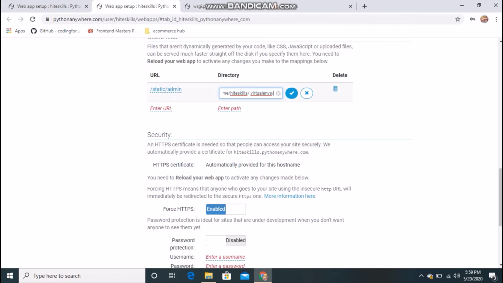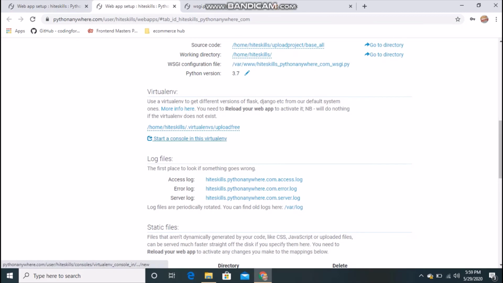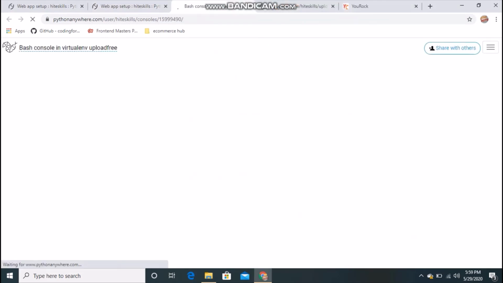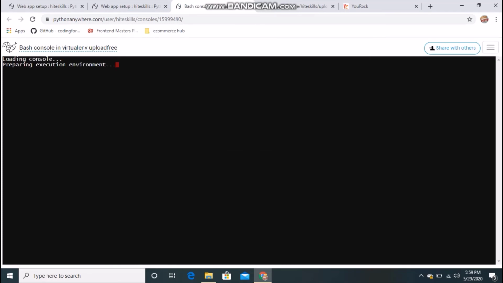If you don't remember it, click this in a new tab just to see your virtual environment name. That's my virtual environment name, upload-free.